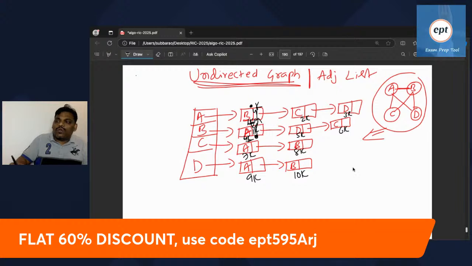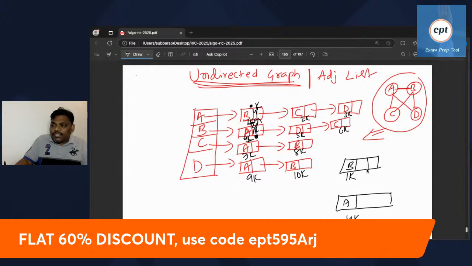This is B, this is A, the address of this one is 1K, the address of this one is 4K. They are twins of each other, so this one will point here, and this one will point here. It contains 4K, and it contains 1K.